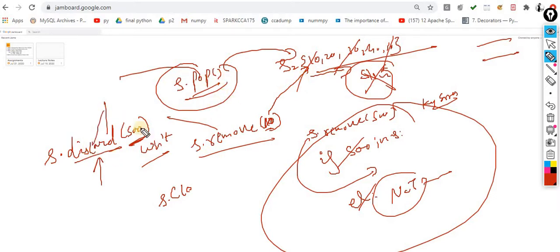But in the case of discard and remove, let's suppose you want to remove a specific element that is present in this set. At that time you can take the help of remove or discard. But if you are not sure whether that element is present or not, then go with discard. So next is clear. Very simple.